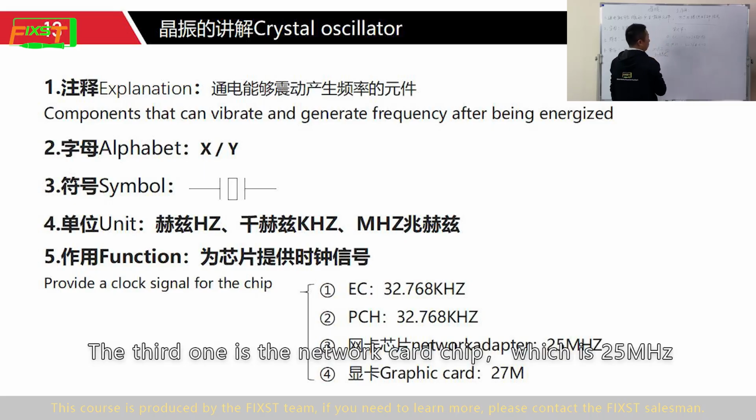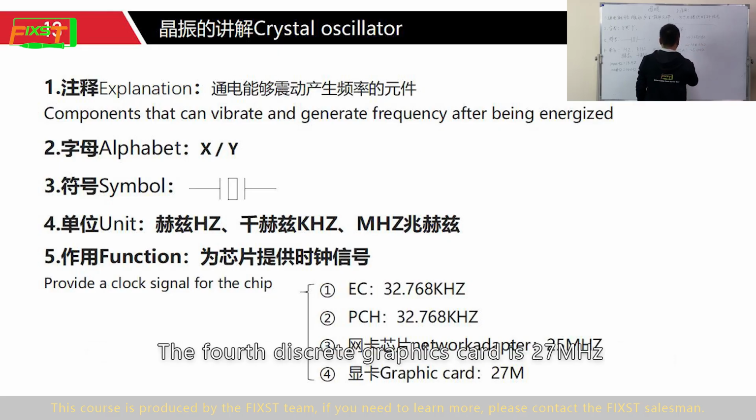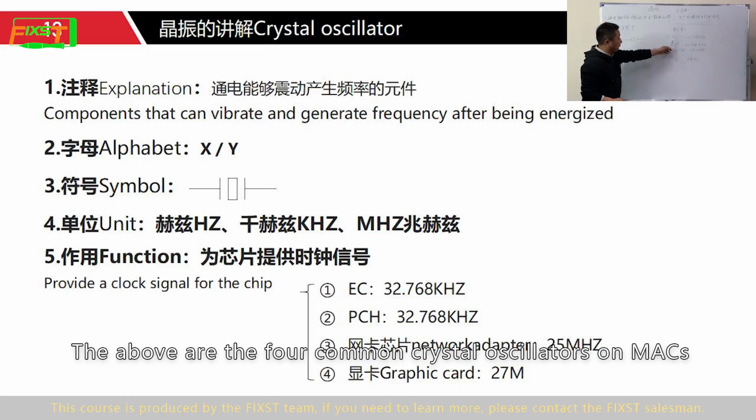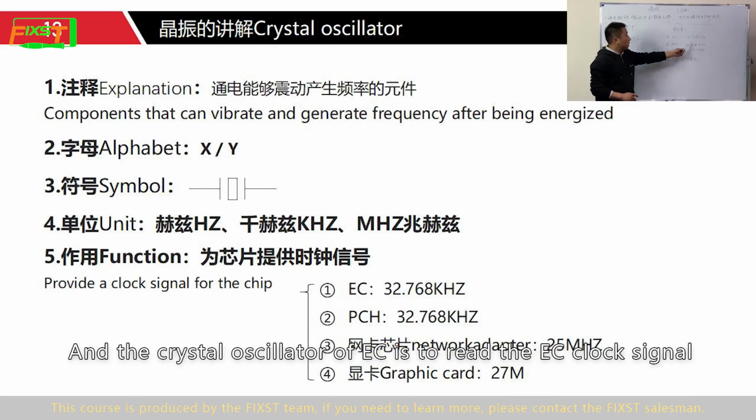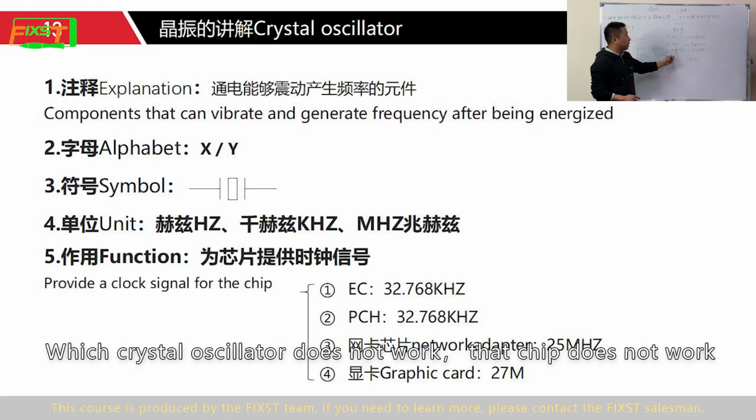The third one is the network card chip, which is 25 MHz. The fourth, the discrete graphics card, is 27 MHz. The above are the four common crystal oscillators on Macs. The crystal oscillator of EC is to read the EC clock signal. Which crystal oscillator does not work? The chip does not work.